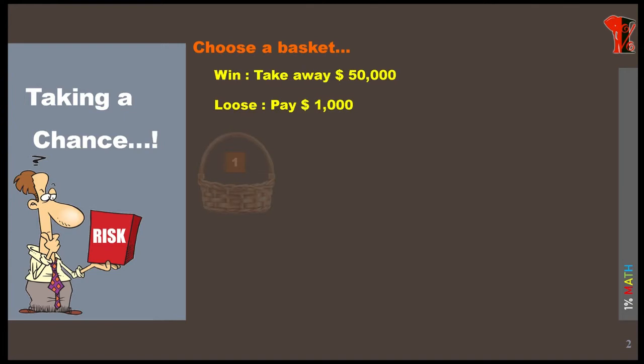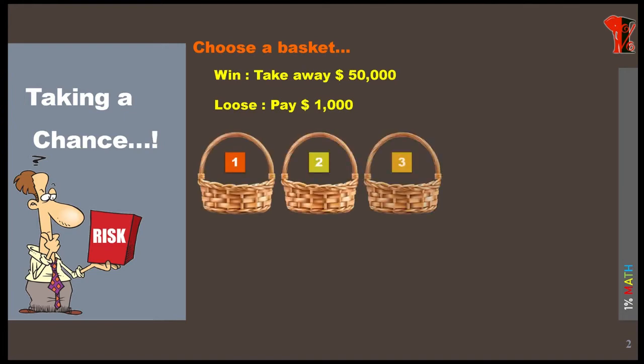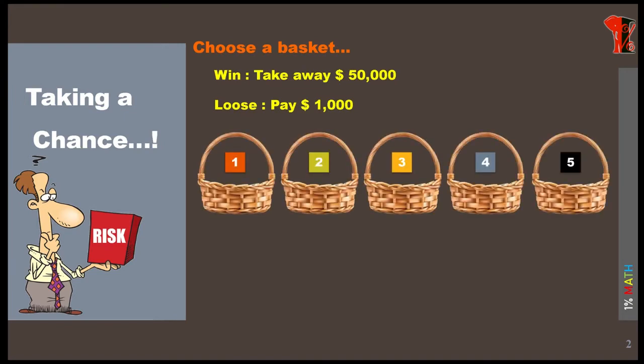Let us see the baskets. So it's the first basket, second, third, fourth and fifth baskets. Let us randomly choose one of the baskets. Let me choose the second basket. So I lost. That means I have to pay $1,000. Right? Let us choose another basket. Let me choose the fourth basket. So I won. That means I won $50,000. Let me click on all the baskets.